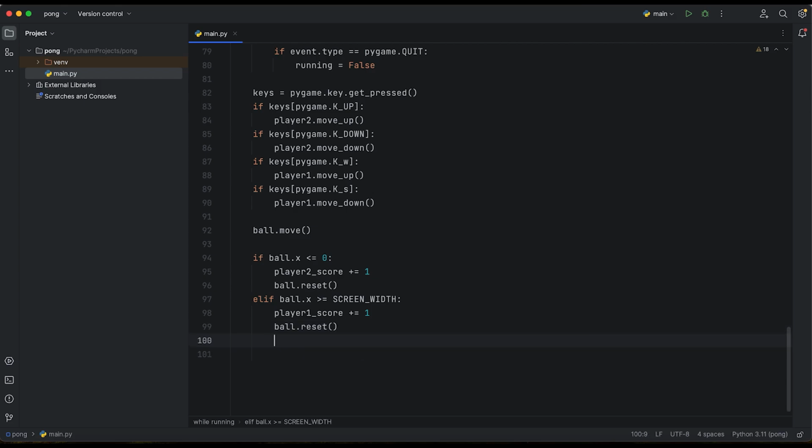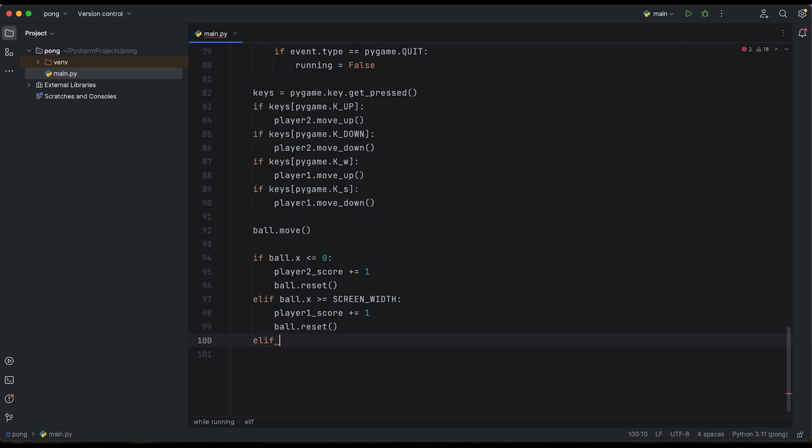Okay, but we also need some more logic, because whenever we hit something, we need to create some kind of collision logic, and it's more complicated.